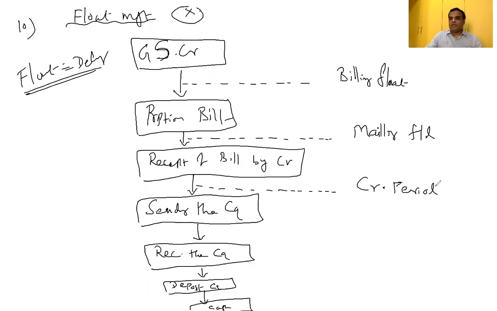Why a credit period, 40 days credit period, 20 days credit period? The credit period means you have received the bill, but from the receipt of the bill, 40 days will be there. So you can wait, and thereafter you can send the check. Now you have sent the check, and I have to receive the check. Again, some time gap is there. That is called again mailing float.